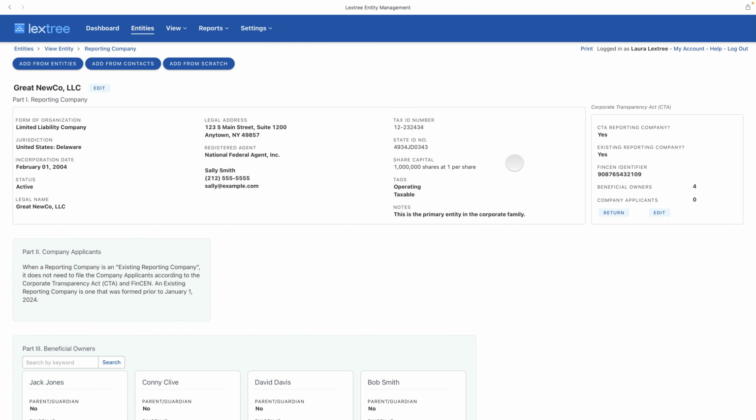And so those are the three main features of the Corporate Transparency Act compliance that we've added to Lextree. So you can turn on the capability system-wide. You can focus on those reporting companies. So every entity that is exempt will not see or have this information. But when you need to identify an entity as a reporting company, you have all of this capability designed to research and gather together in one place all of the information you need to complete the beneficial ownership information reports for the Corporate Transparency Act compliance starting right now in 2024.